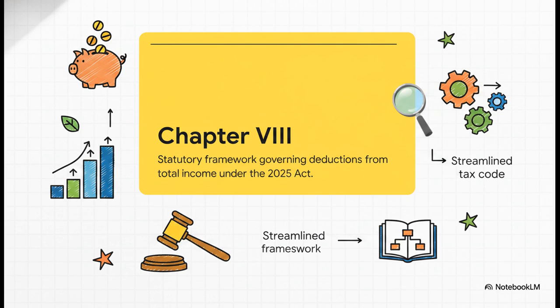Functionally, think of it as the modern equivalent of Chapter VIA. The main goal here is to give us a streamlined, simplified tax code with all those provisions consolidated. The language is much clearer now, but the core intent, encouraging savings and specific business activities, remains perfectly intact.